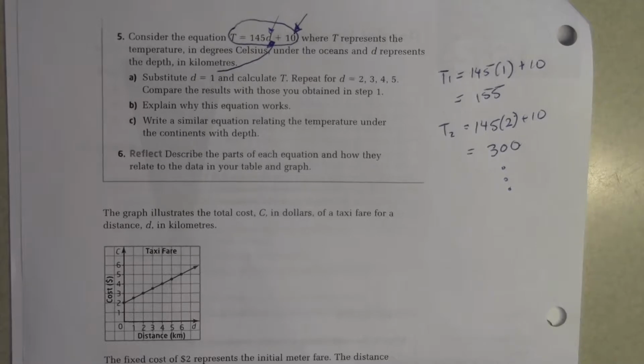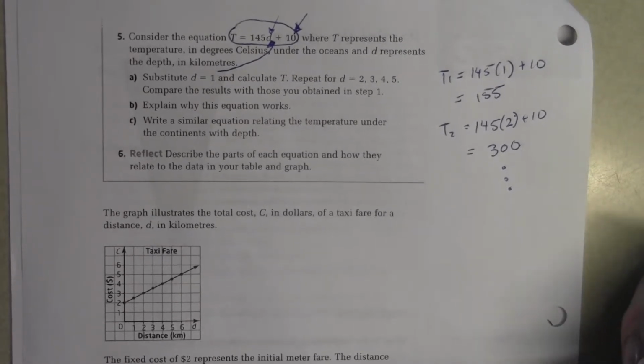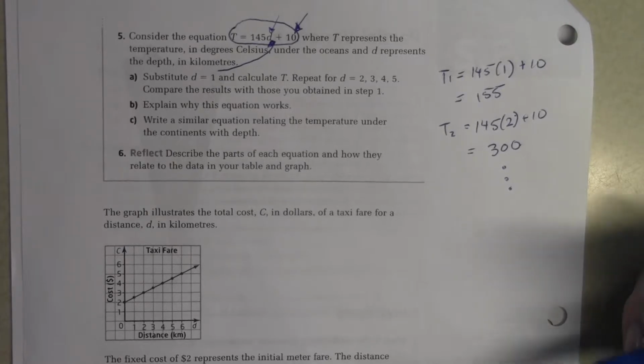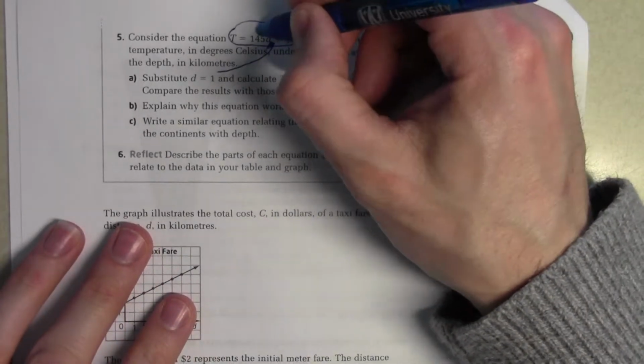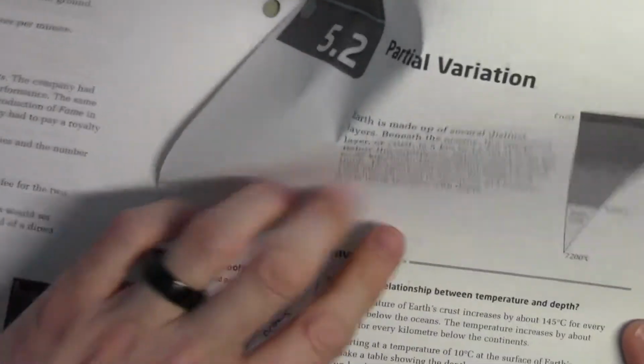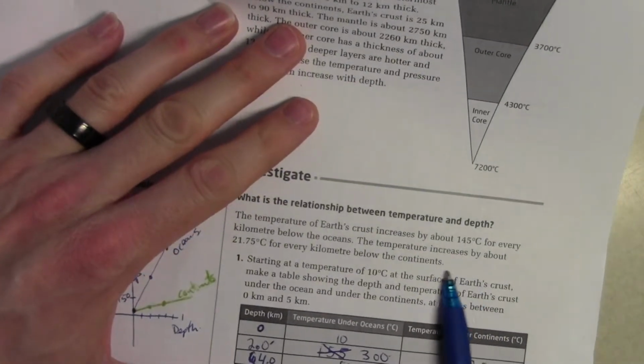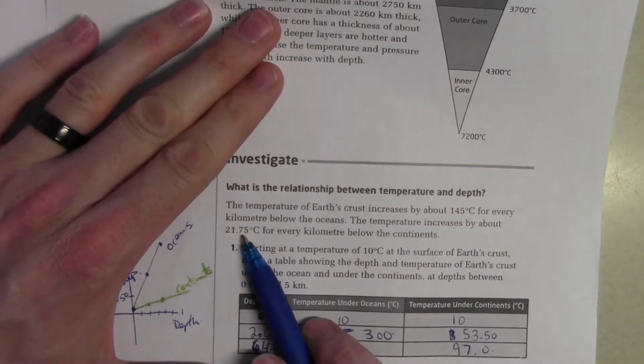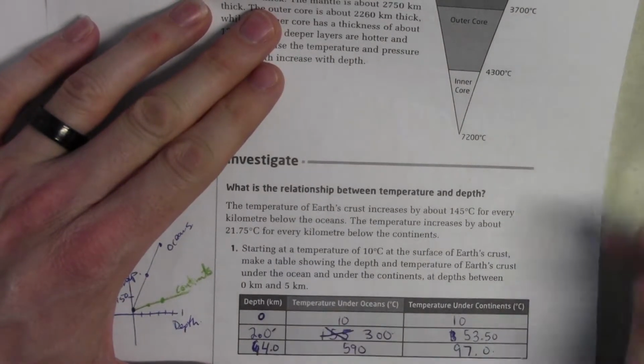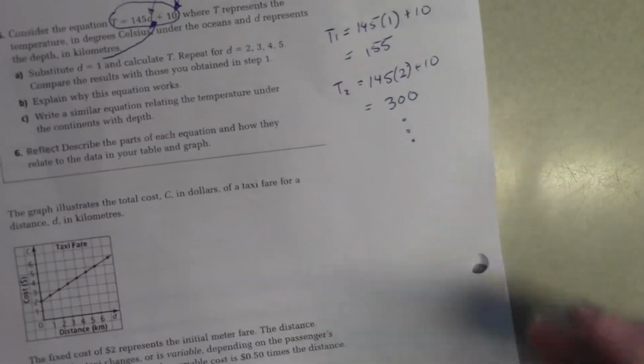Write a similar equation relating the temperature under the continents with depth. Nicholas. So we have to write an equation like this up here, but for under the continents. Remember, in the continents it said the temperature increases by about 21.75 for every kilometer below the continent. So what would the equation be?